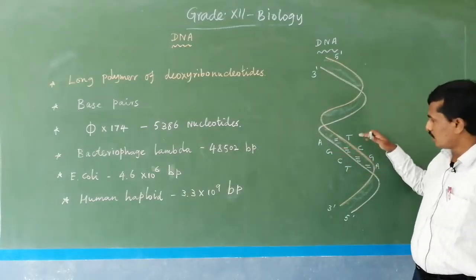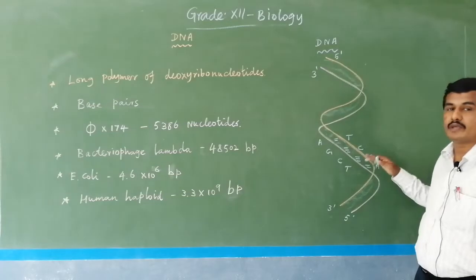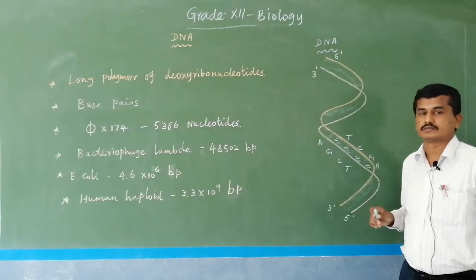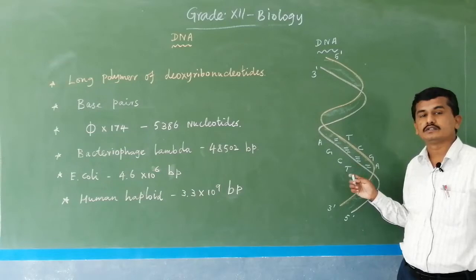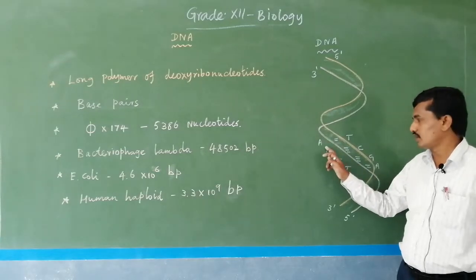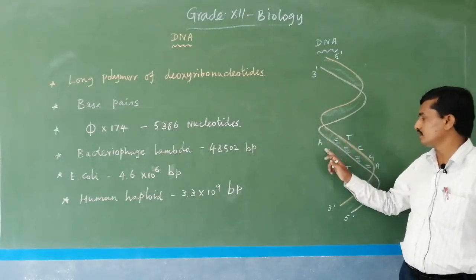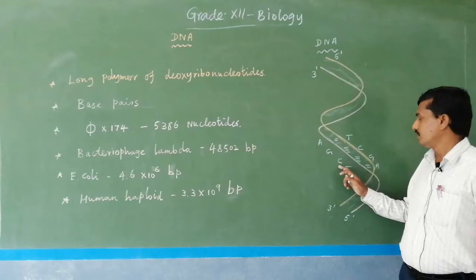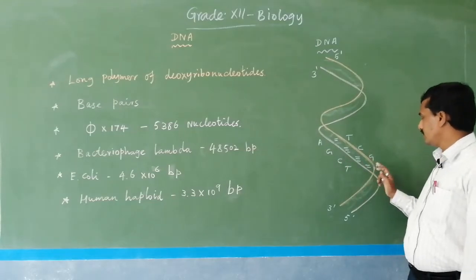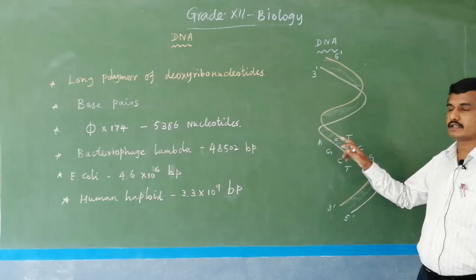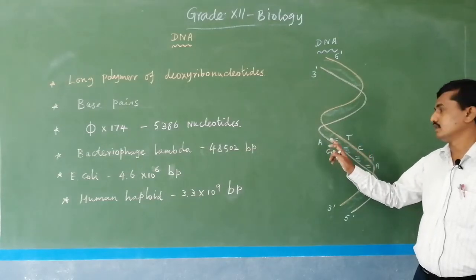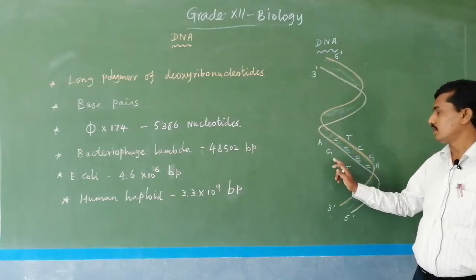Cytosine and guanine are also a base pair. So here 1, 2, 3, 4: 4 base pairs are present. 4 base pairs means how many nucleotides? 8 nucleotides. This is 1 nucleotide, this is 1, this is 1, 4, 5, 6, 7, 8. So 8 nucleotides are present. So each base pair contains 2 nucleotides. Here 1 nucleotide, here 1 nucleotide.